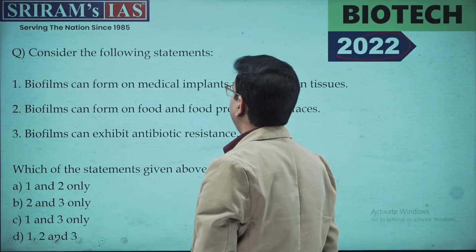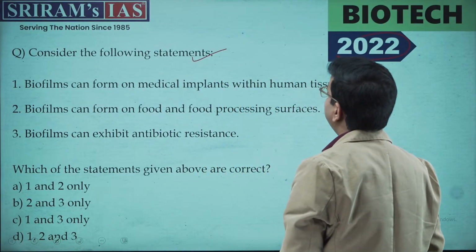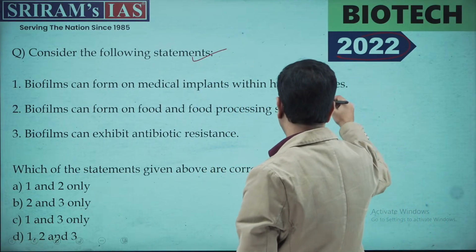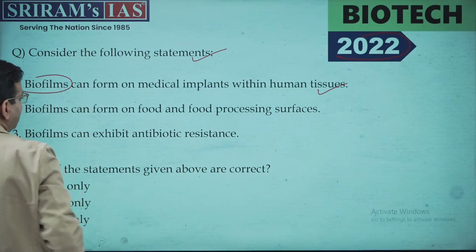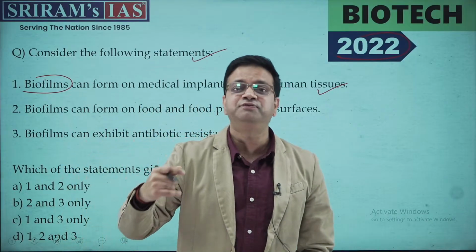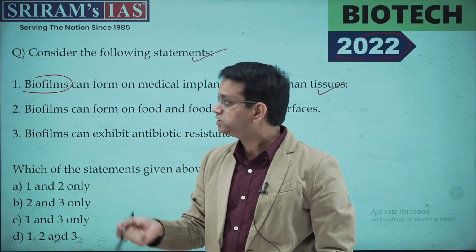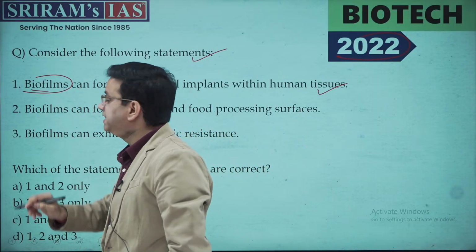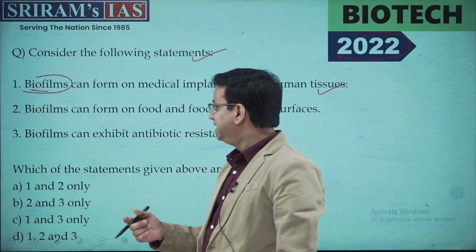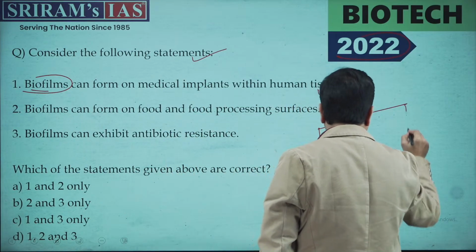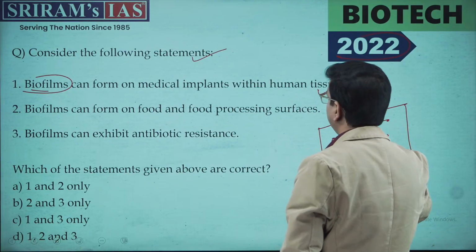Biofilm forms, this is a statement you have to consider. Biofilm forms can form on medical implants within the human tissue. Is this correct? First, you need to understand what is biofilms. See, biofilms has nothing to do with films, right? It is nothing to do with photography. The film here means that it is a colony of bacteria or viruses or microorganisms that actually spread on the surfaces, right? I'll show you a diagram which will make things more clear for you.